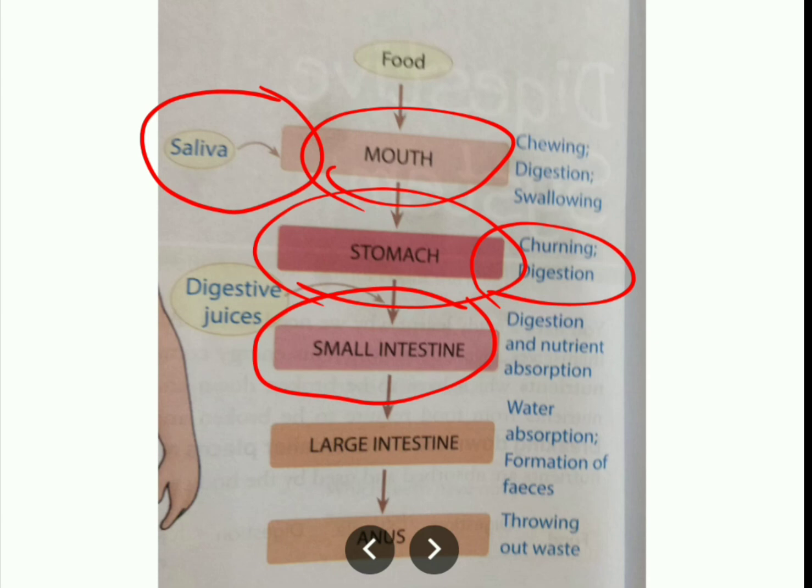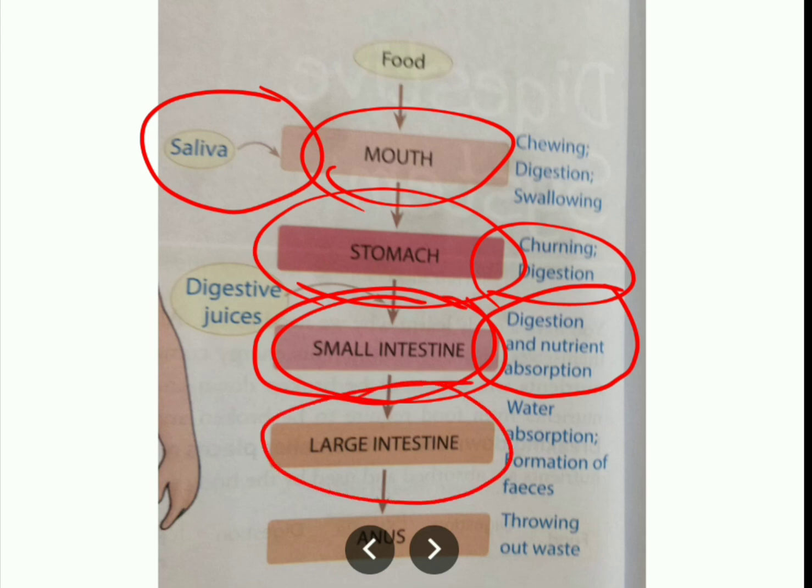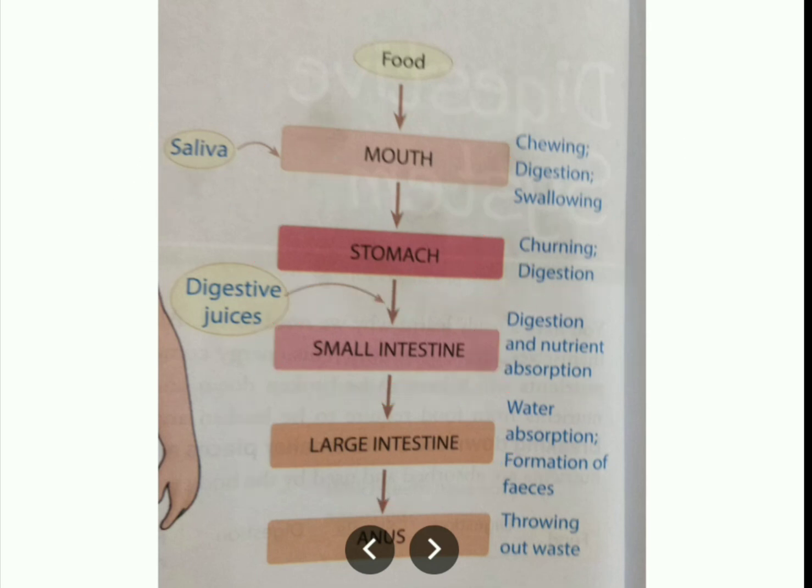From the stomach to the small intestine, as I have told you, the liver and pancreas will be there. They will secrete some juices so that the food will be digested. The digested nutrients will be absorbed through the small intestine. And then it goes to the large intestine. Here, excess water will be absorbed, and feces will be formed. And the last waste will be thrown out through the anus. This is the entire process which will be going on.